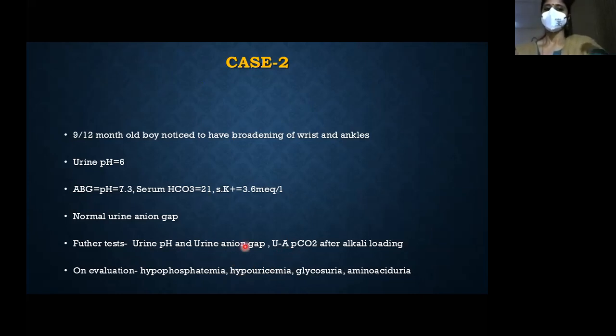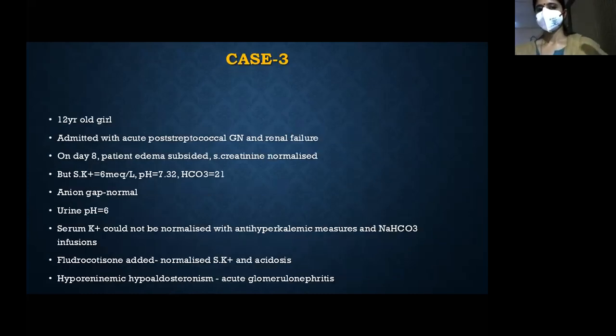So finally, this patient, on evaluation of others, had Fanconi, hypophosphatemia, hyperuricemia, glycosuria, and amino aciduria. So finally, we came to a diagnosis of proximal RTA. So this is case 3. This was the case which you presented last year.